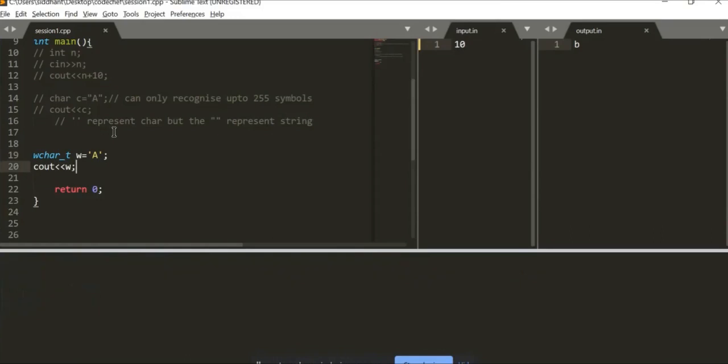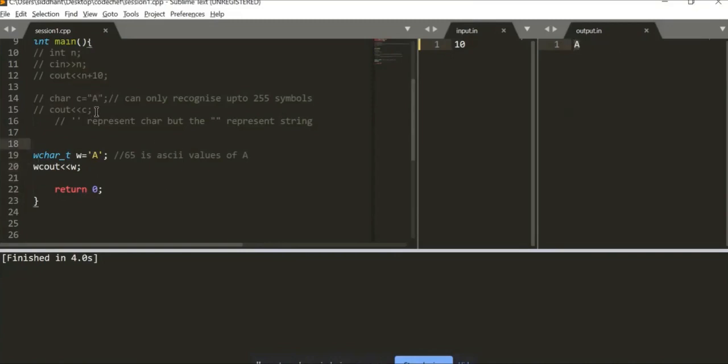But let's see, it prints 65. Okay, 65 was not expected, but the relationship between 65 and A, if you know 65, is the ASCII value of A, capital A to be precise. So the wchar_t stores the values of these characters. So the next time, if you want to print out A, what if I want to print out A? Just write wcout over here, and it will print out the A for you. Right? We have A over here.